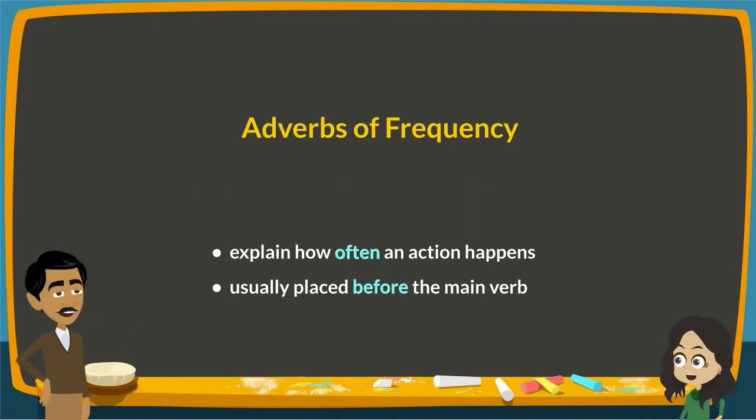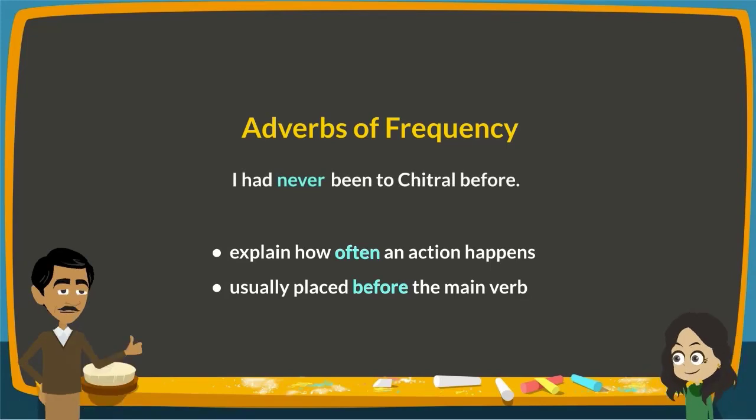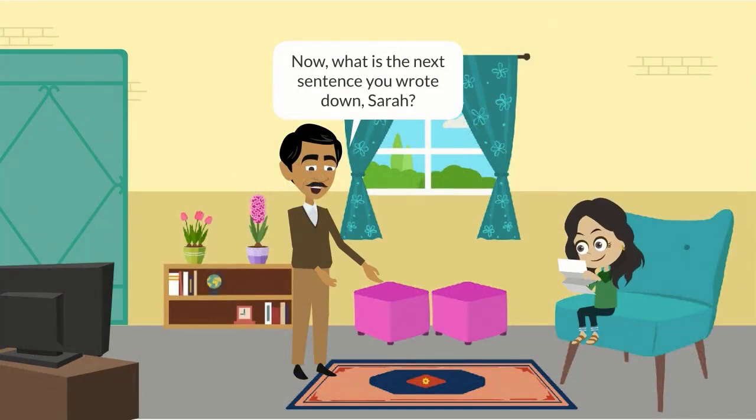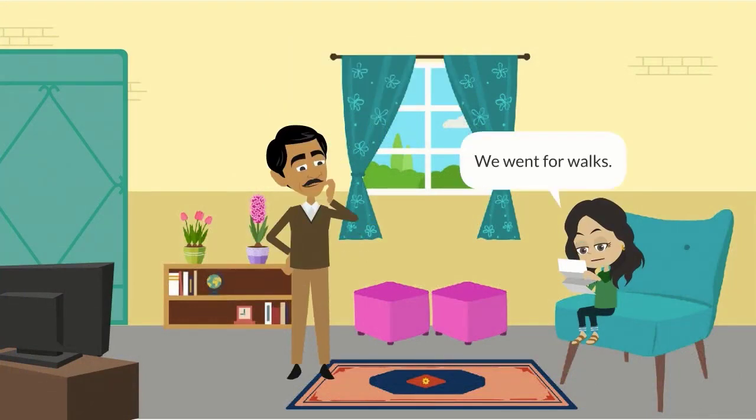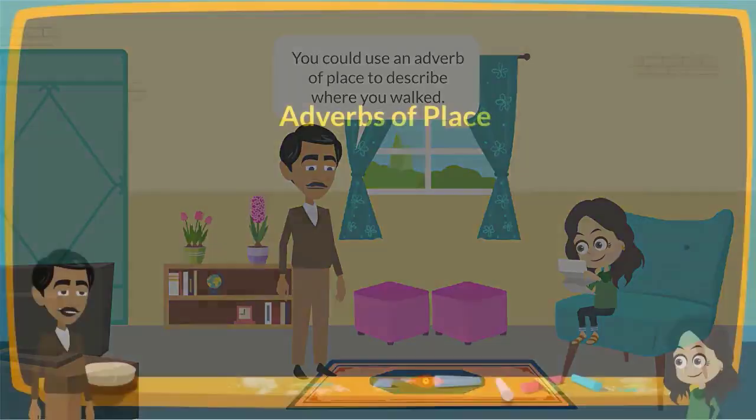What about if I use a frequency adverb like this? I had never been to Chitral before. Great! Now, what is the next sentence you wrote down, Sarah? We went for walks. You could use an adverb of place to describe where you walked.